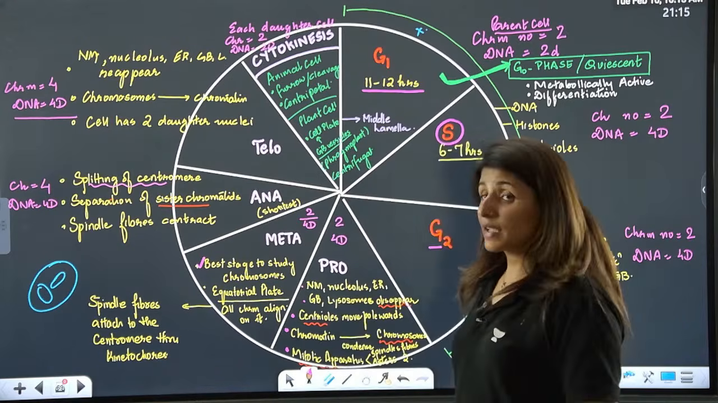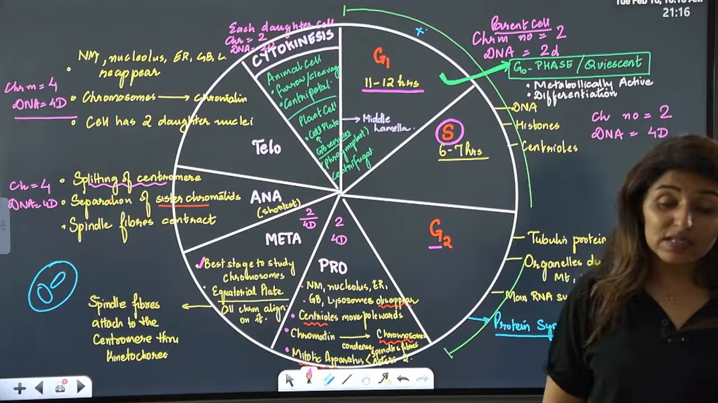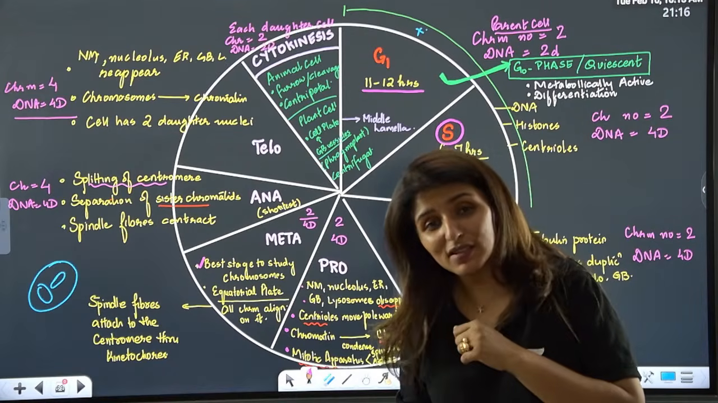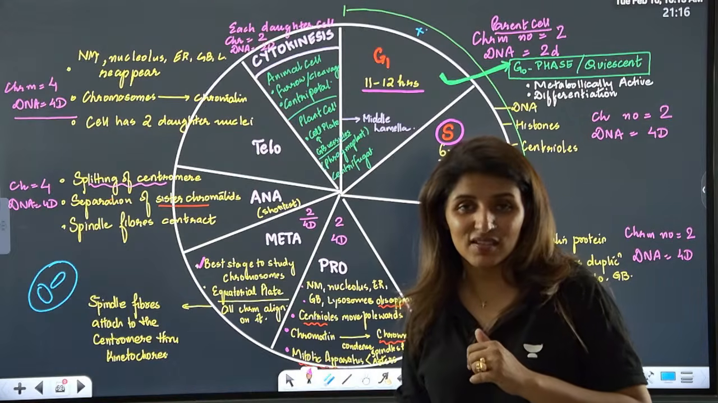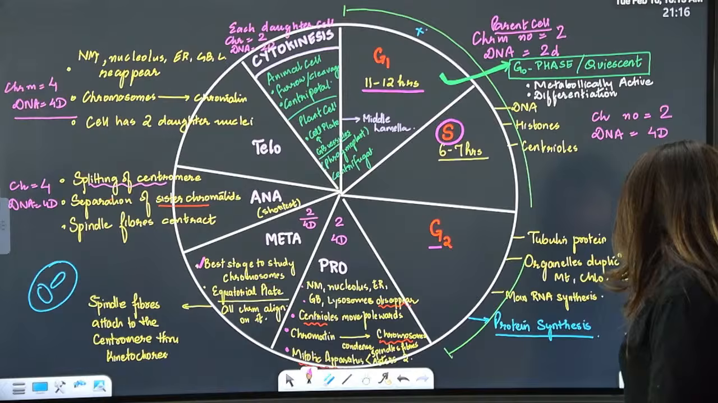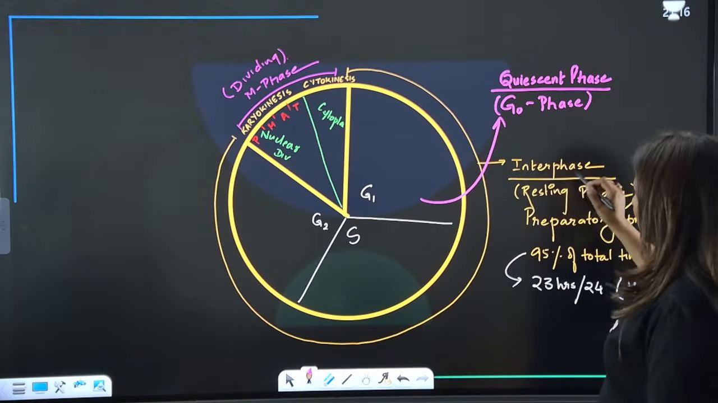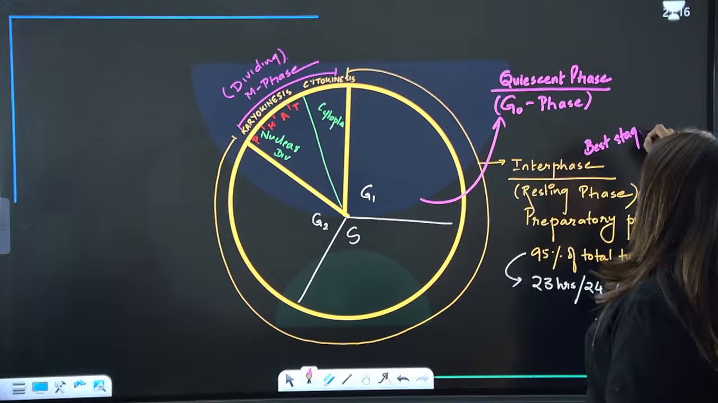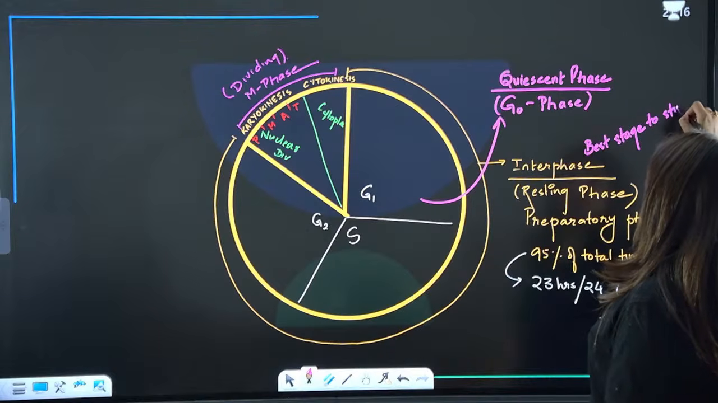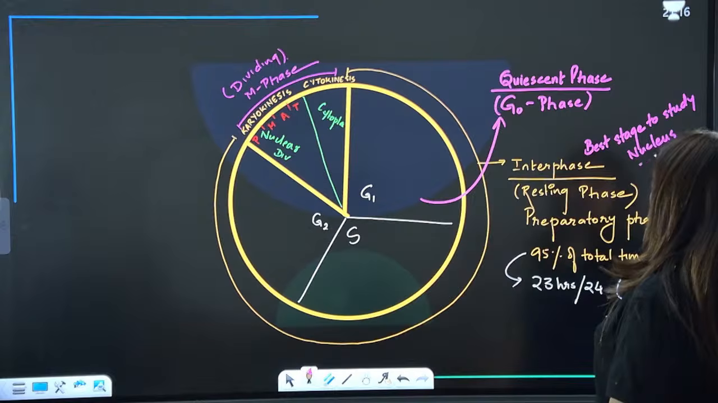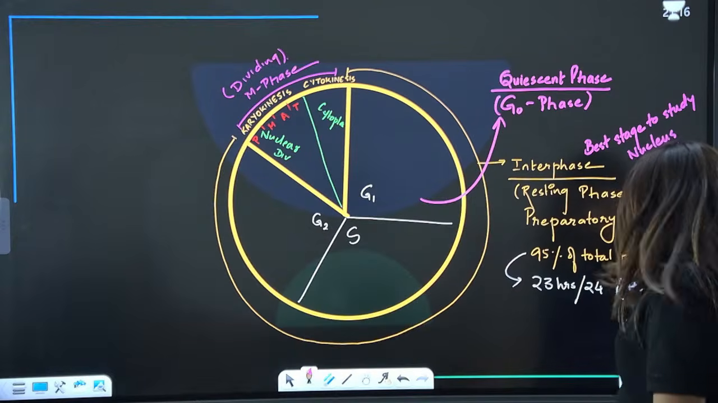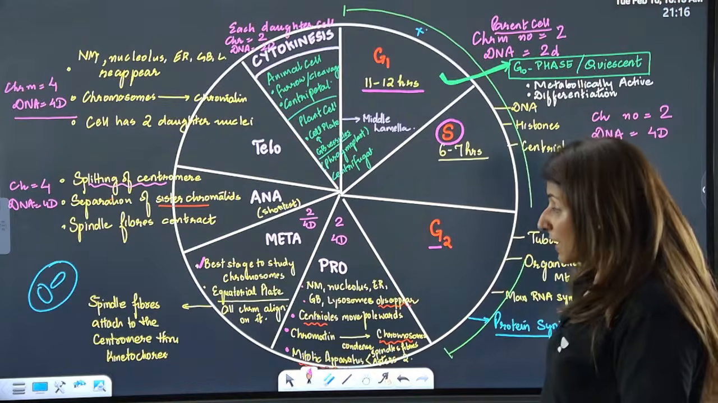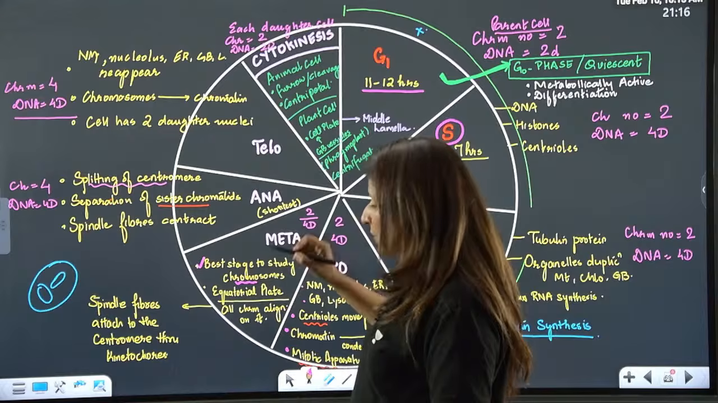What if somebody asks, which is the best stage to study the structure of nucleus? That is interphase. Is that clear? Best stage to study the structure of nucleus, that is interphase. But the best stage to study chromosomes would be metaphase.